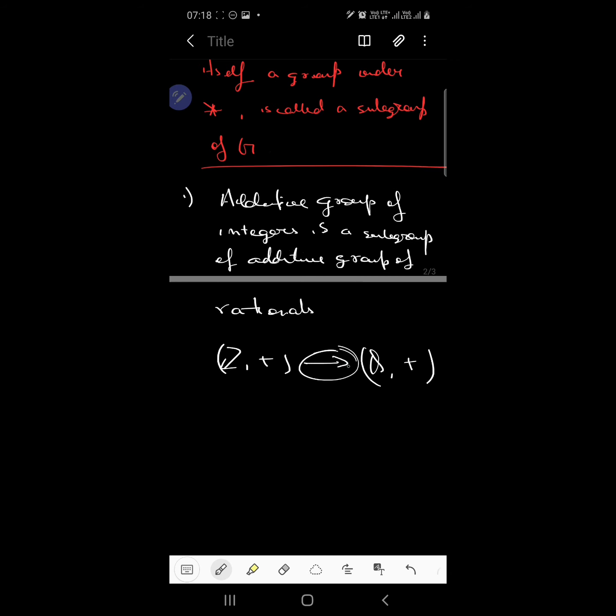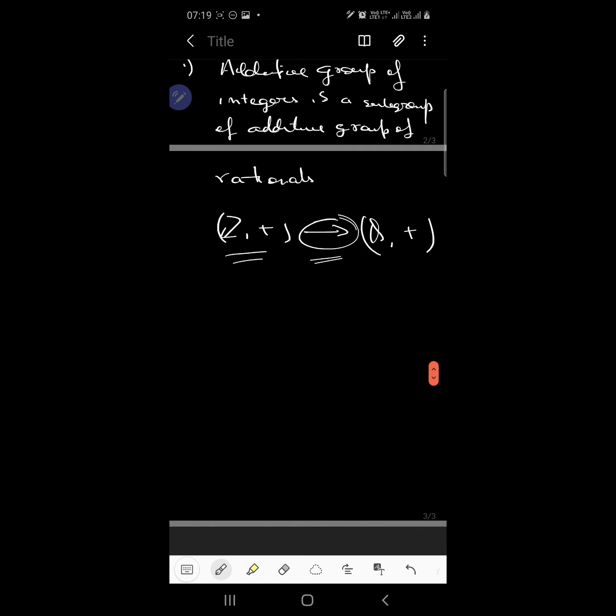This is not a symbol of subgroup. I just gave this symbol to make you understand that the additive group of integers is a subgroup of the additive group of rationals. The symbol of subgroup is given like this, which is your less than sign.